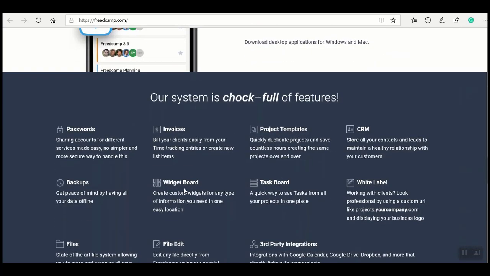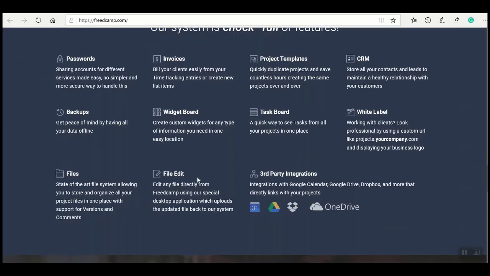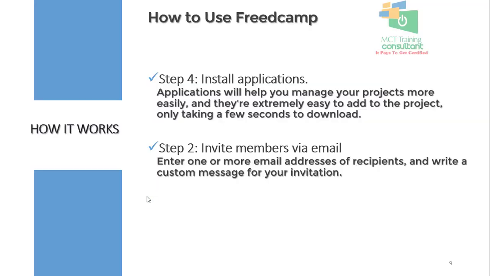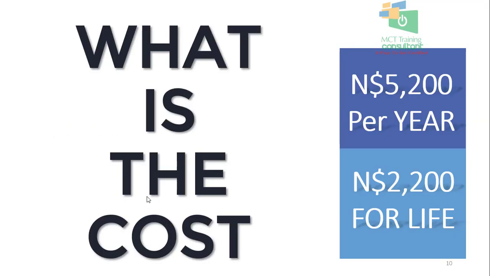So don't waste time. There's so many other features that come with it. They're all here. You can visit the website and go through them. But remember, this answers all your questions when it comes to a project management system. Now, thank you for watching the website.